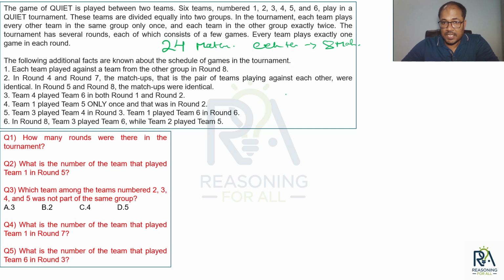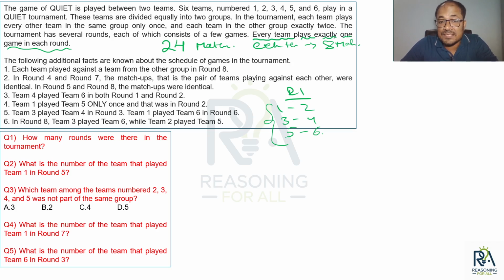We can deduce that in one round, how many matches will be there? Because we have this information, every team plays exactly one game in each round. Right? Let's say round 1. Let's say, for example, 1 versus 2. So 1, 2 will not play again. So 3 versus 4. 3, 4 will not play again. 5 versus 6. So if we have a condition that in one round every team plays exactly once, in one round I'll be having only 3 matches?